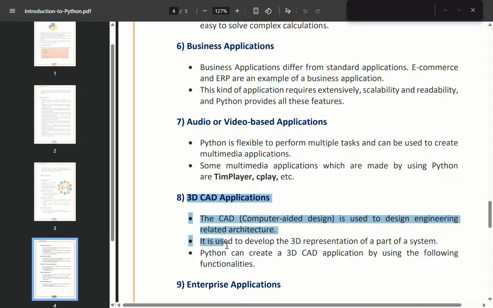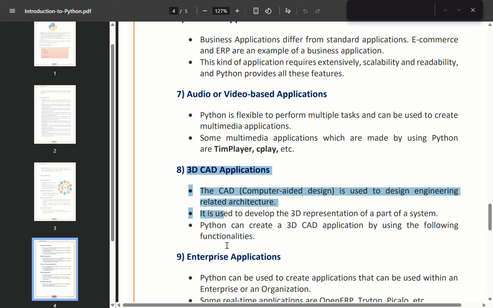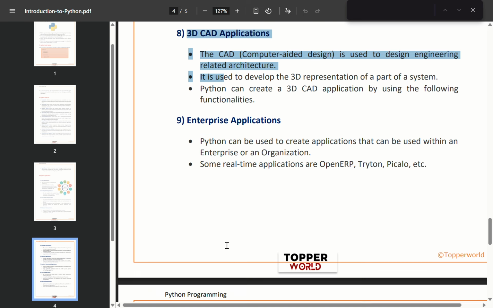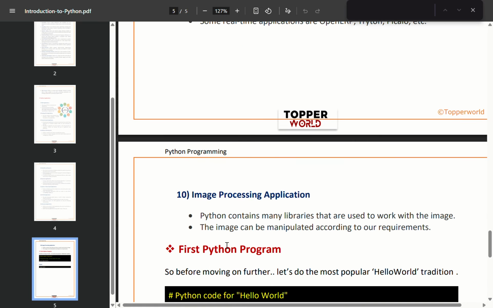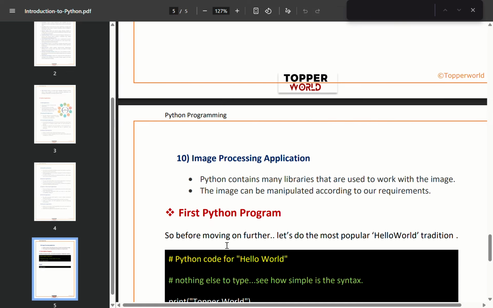In enterprise applications, Python is used to build software that runs inside organizations. Examples of such applications include Open ERP, Tryton, and Picalo. Python is also widely used in image processing. Python provides many libraries that allow images to be edited, analyzed, and manipulated according to requirements. So these are the applications.